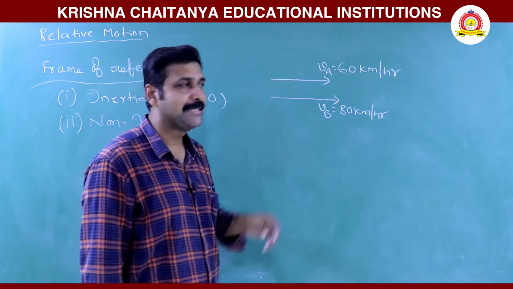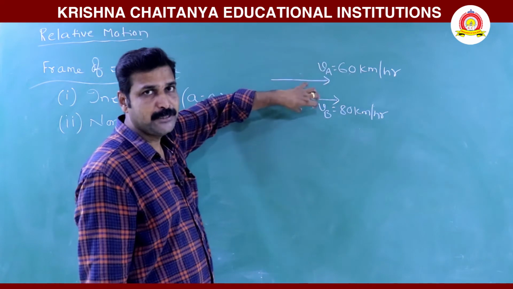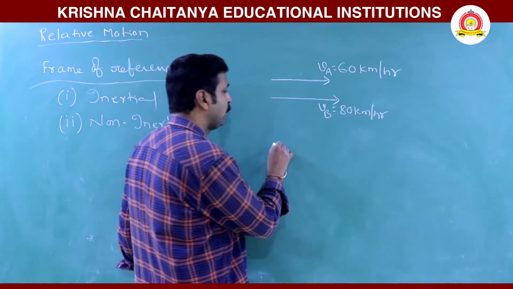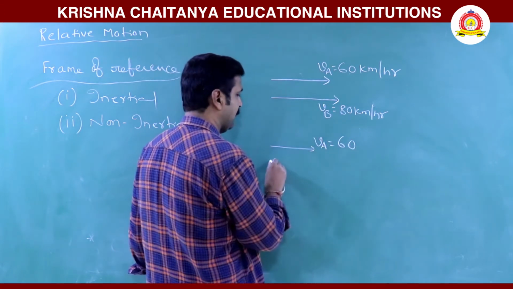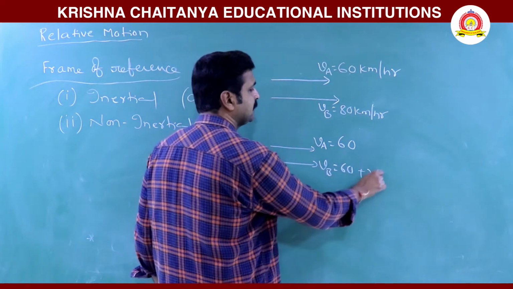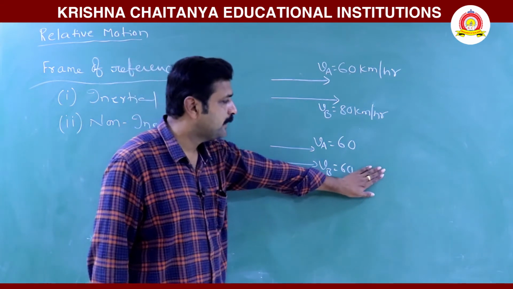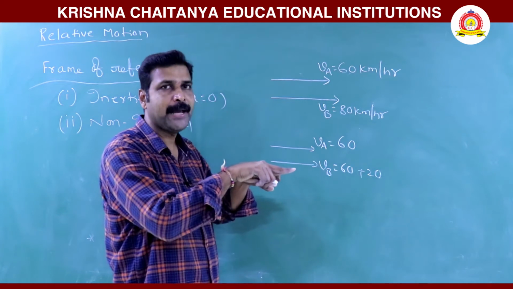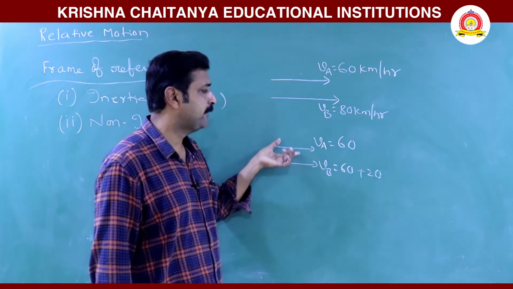Why? Because since he is already having 60, bus B is also having 60 plus 20. So we can say as this is having 60, bus B is also having 60 plus 20. When these speeds are equal, 60 and 60, they may travel parallel, since they have the same velocity.